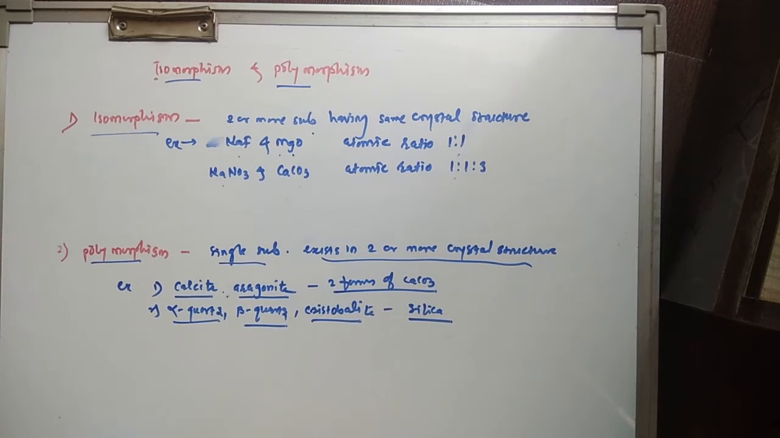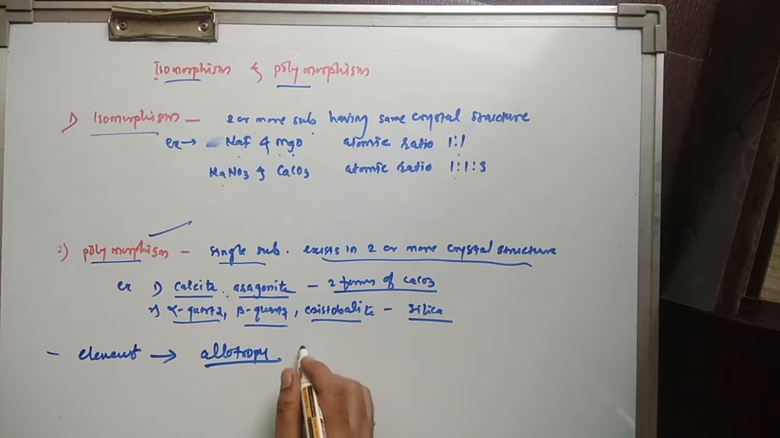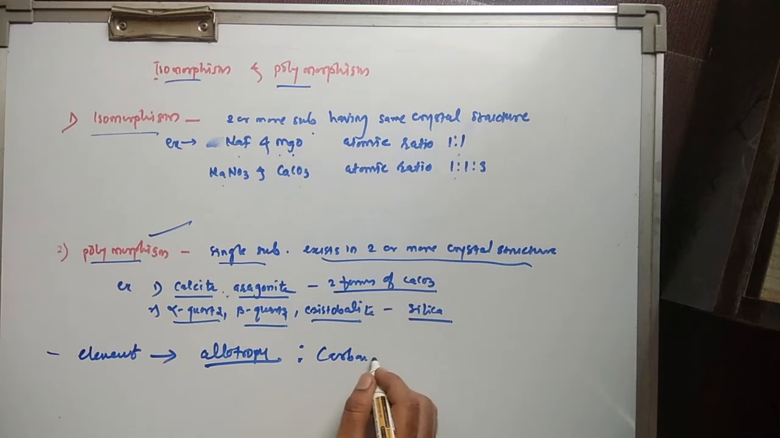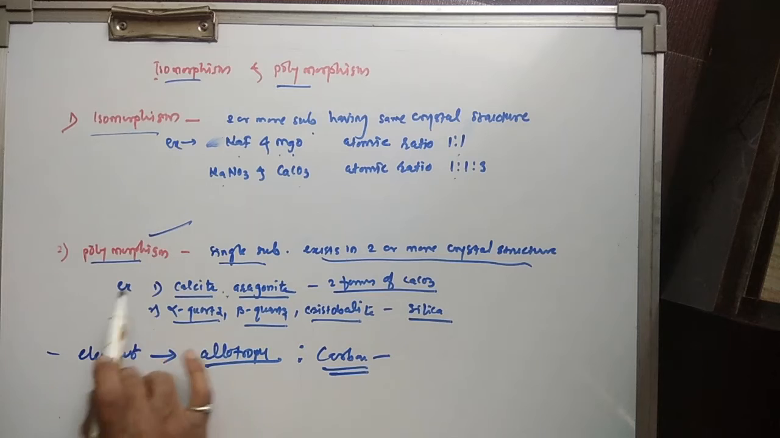Now, in the case of elements, polymorphism is called allotropy. For example, the allotropic forms of carbon, as you know, are diamond, graphite and fullerene. These are the three allotropic forms of carbon. In the case of elements, this polymorphism is called allotropy. Okay, this is all about isomorphism, polymorphism and allotropy.